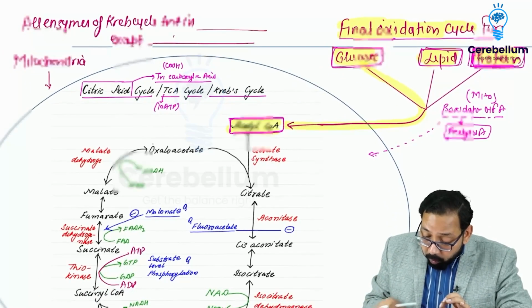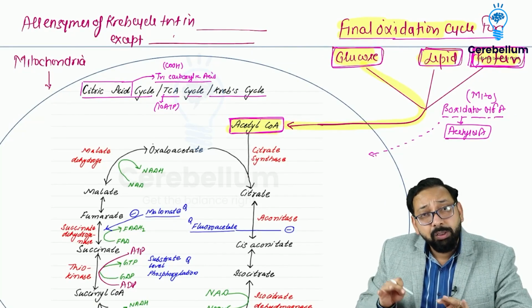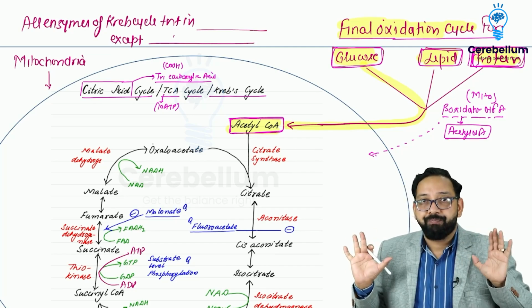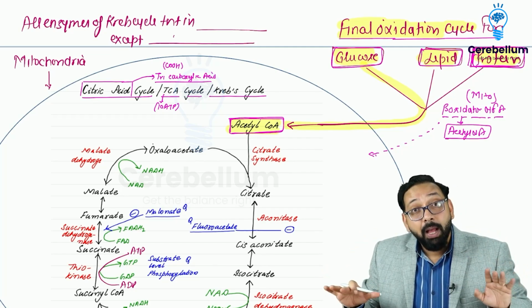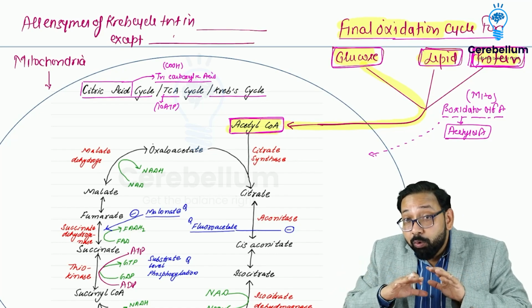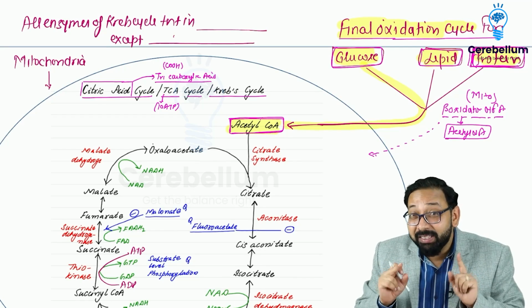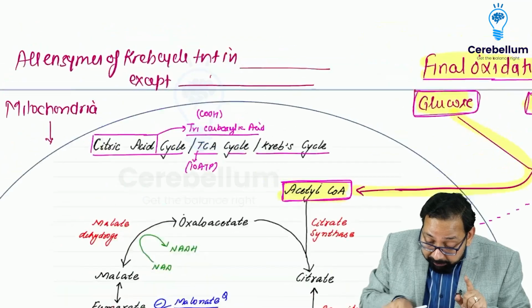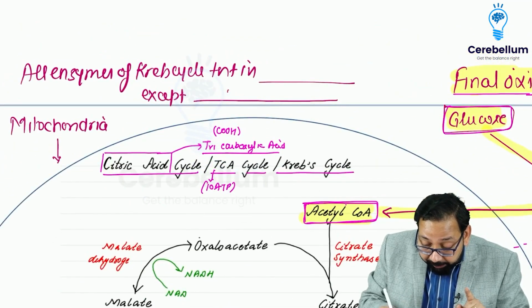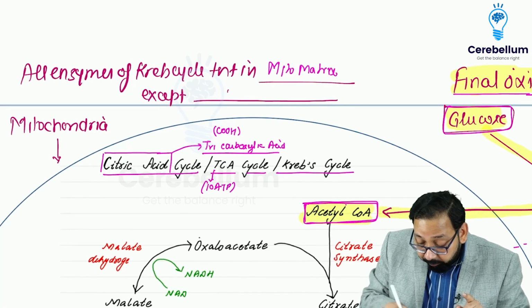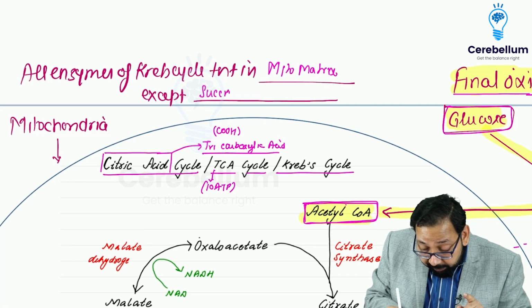We found that all the enzymes which we are going to discuss in the Krebs cycle are present in mitochondria. All are present in the mitochondrial matrix except succinate dehydrogenase.